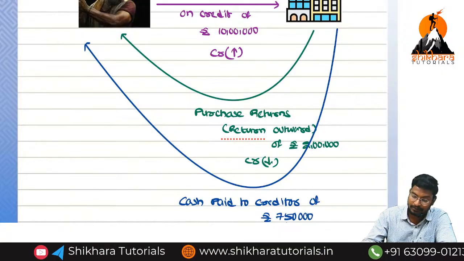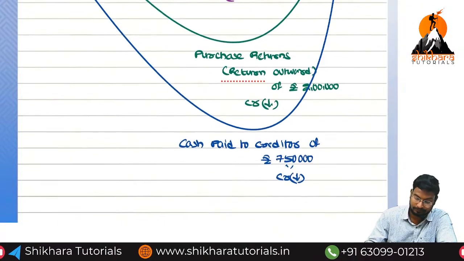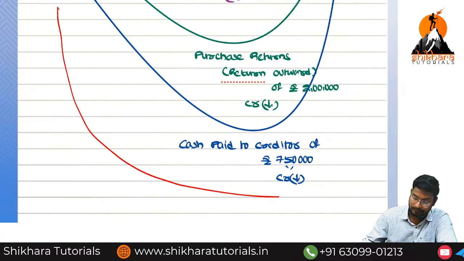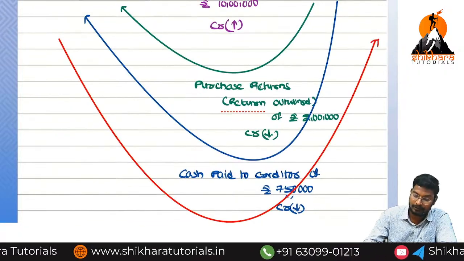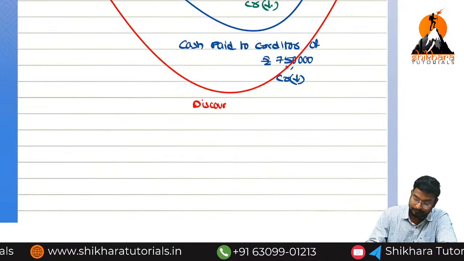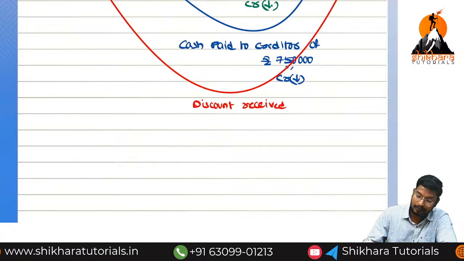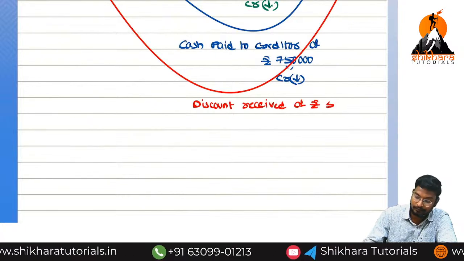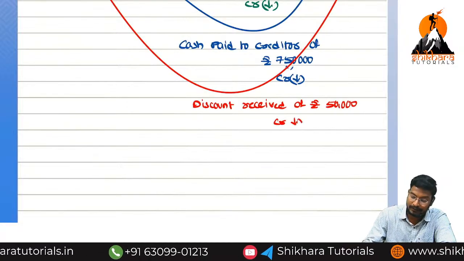We are going to receive the discount. In the discount received, what is the balance amount? 50,000. So in this situation, again the creditor value will decrease.